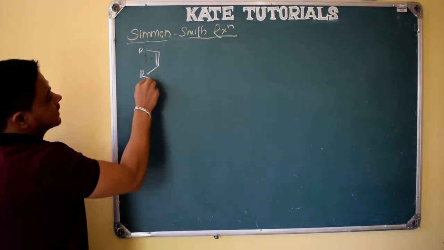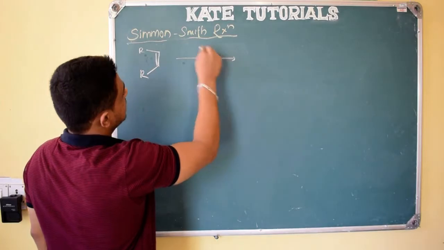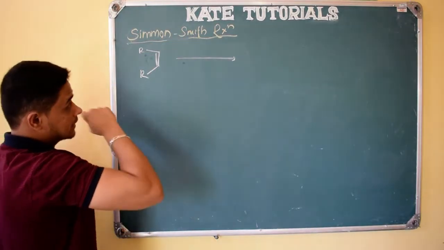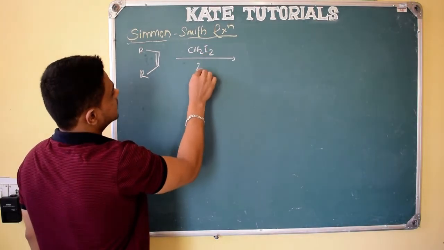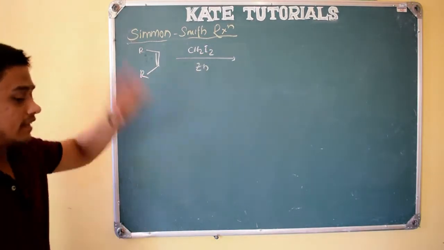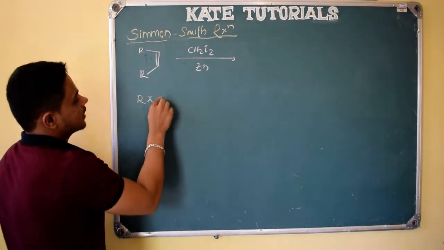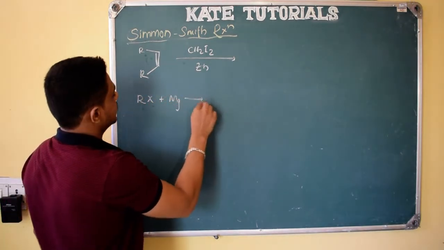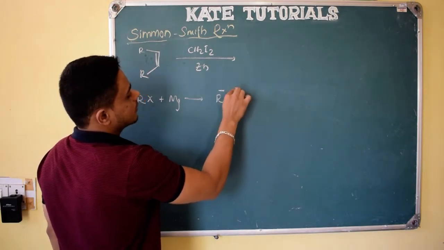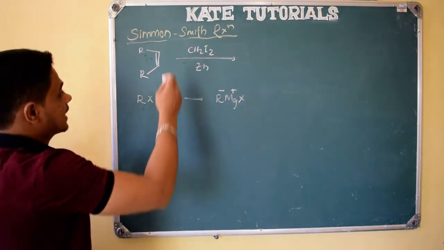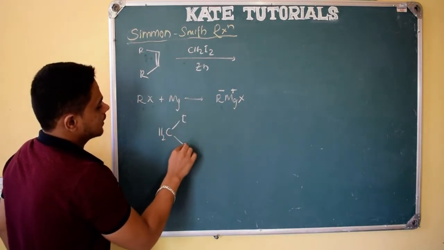So this is cis. So what happens? In the Simmons-Smith reaction, the reagent which I use is CH2I2 in the presence of zinc. You know that RX, when reacted with magnesium in the presence of ether, forms RMgX, right? R will have negative charge, magnesium will have positive charge. In the same way, CH2I2. This is CH2, here iodine and here iodine.